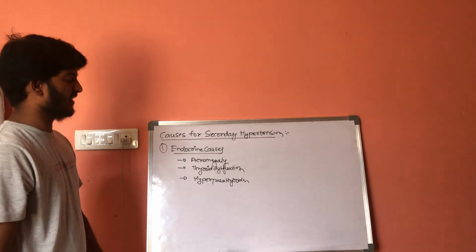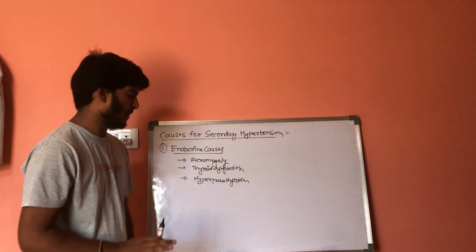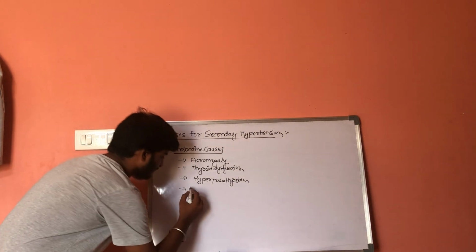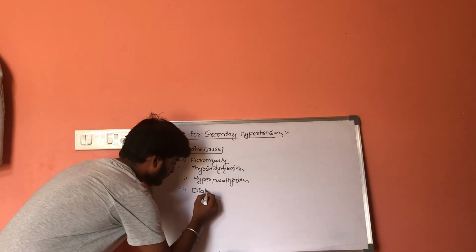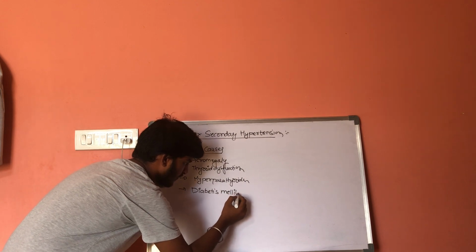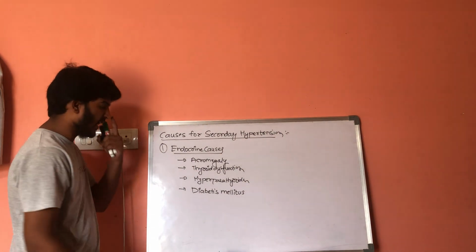From the thyroid, let us go to the pancreas. Within the pancreas, diabetes mellitus is a condition which results in secondary hypertension.